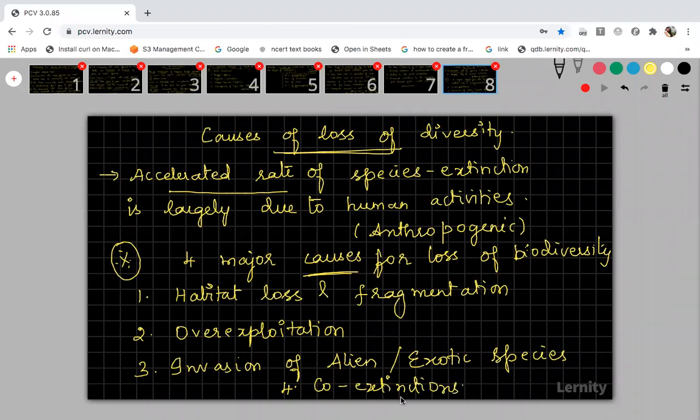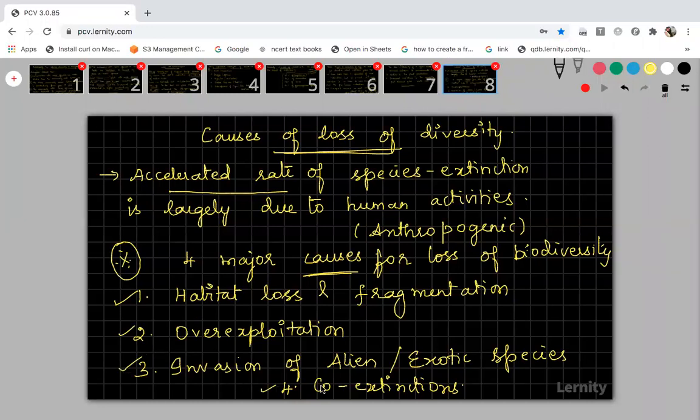In the mutualism concept, we discussed co-evolution, right? In co-evolution, if two organisms are in a relationship and one organism goes extinct, the other one, which is totally dependent, will also become extinct. In that case, it is called co-extinction. So these are the four main reasons or four major causes for the loss of biodiversity.